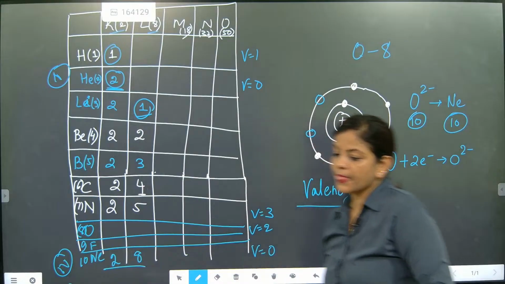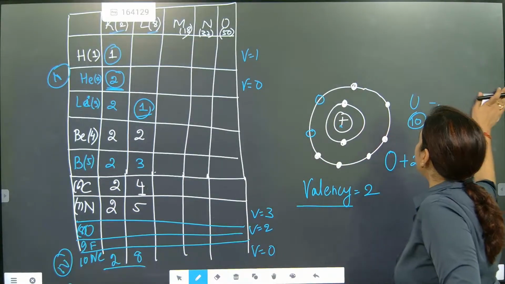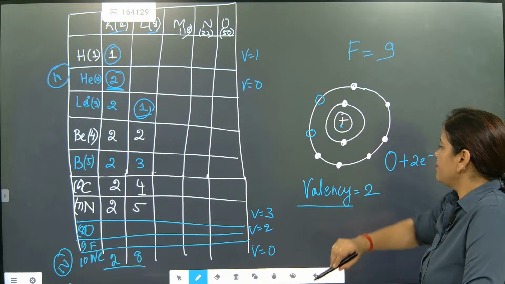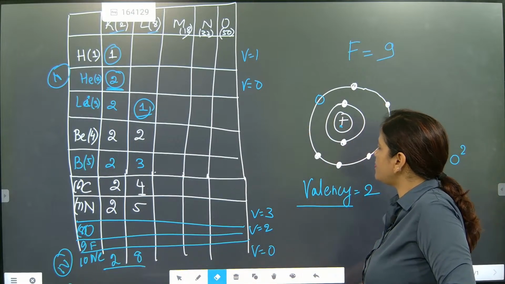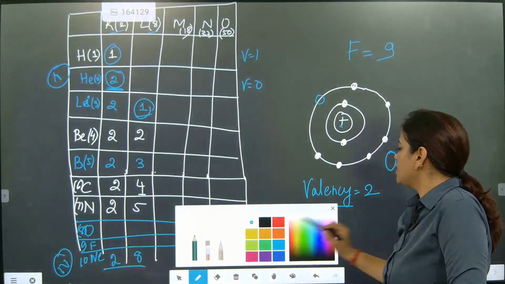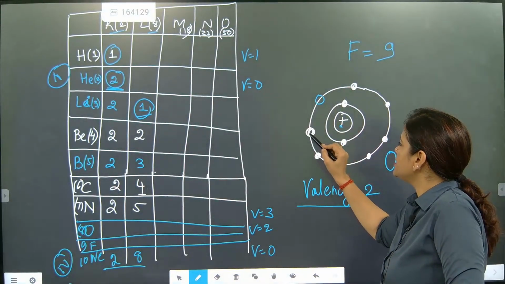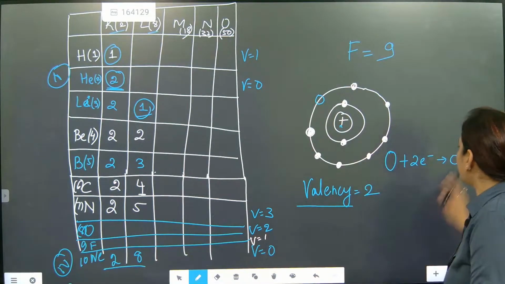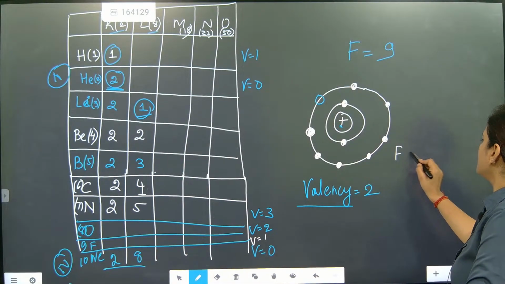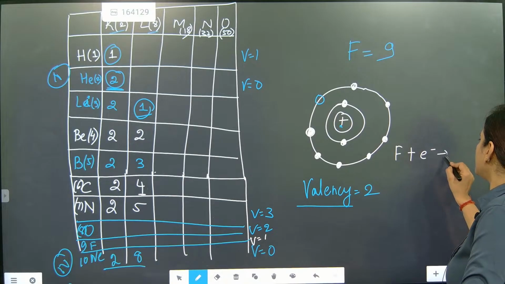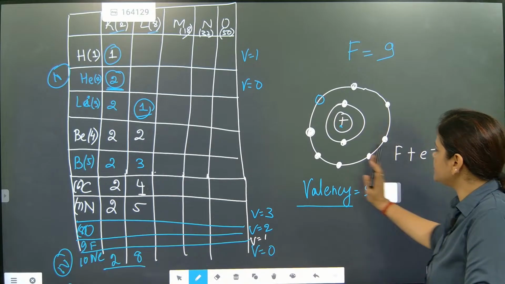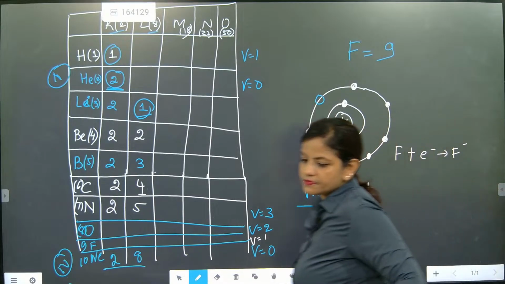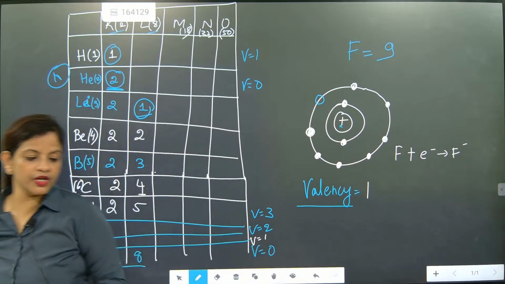Now comes fluorine. Fluorine atomic number is 9. So outermost orbit, how many electrons will be there? 7 electrons will be there. So for fluorine, valency will become 1. That means fluorine will be needing only 1 electron and it will become F minus. So its valency will become 1. What is the valency of fluorine? 1.